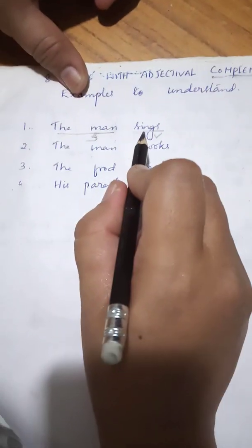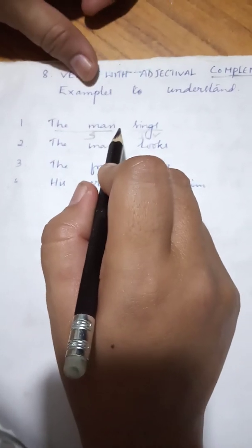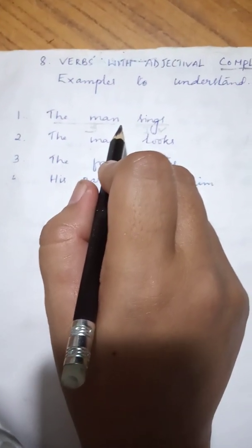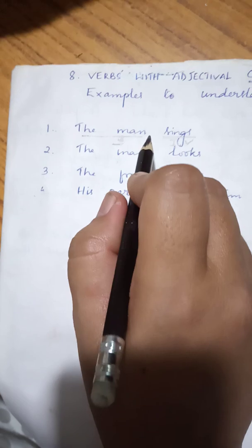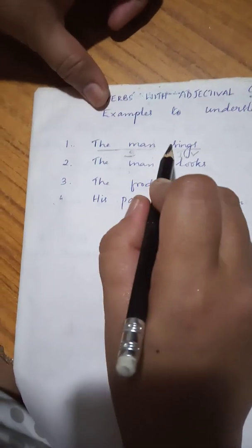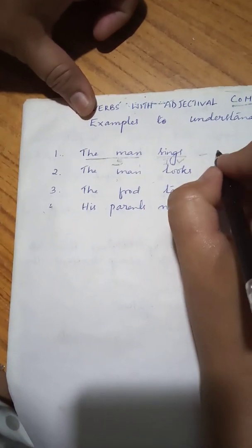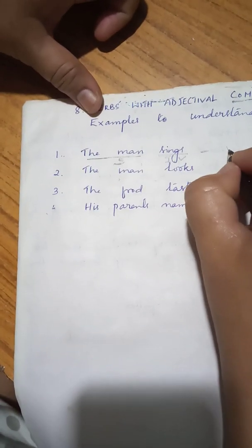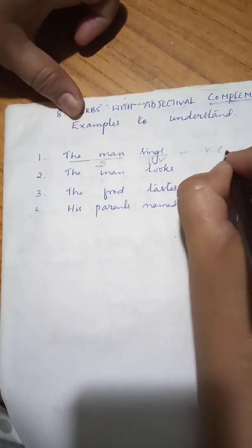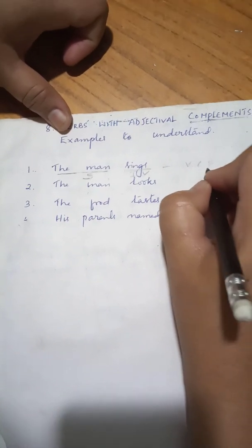The man sings. If I say the man sings, still the meaning is complete. It is conveying us a complete sense. Yes or no? Yes, we come to know what the man is doing. So it is complete. So this verb sings, we call it as verb of complete predication. Okay, we call it verbs of complete predication.